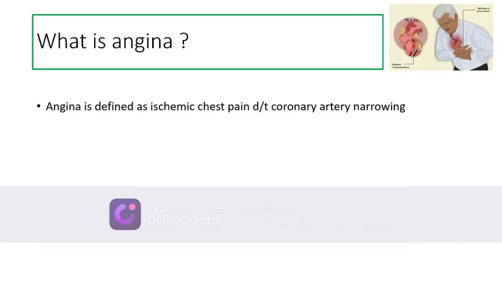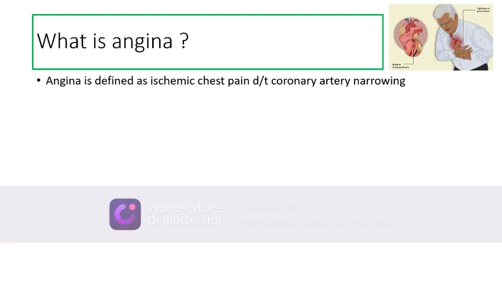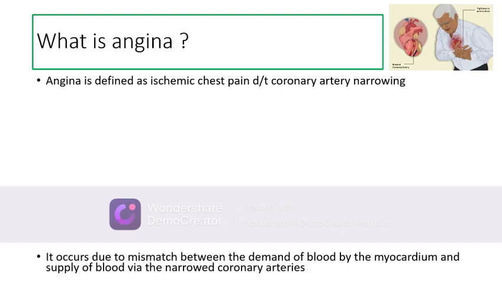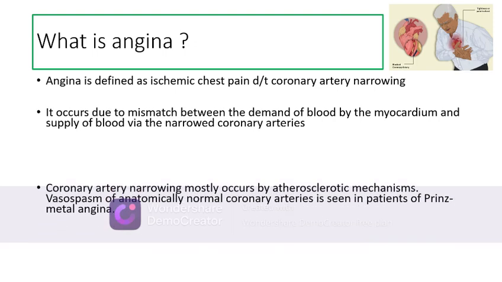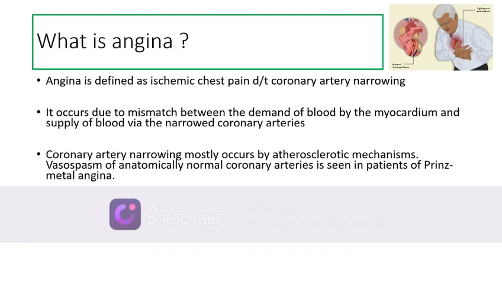So, what is angina? Angina is defined as ischemic chest pain that occurs due to narrowing of the coronary arteries. It occurs due to mismatch between the demand of blood by the myocardium and the supply of blood via the narrowed coronary arteries. Coronary artery narrowing mostly occurs due to atherosclerotic occlusion. However, vasospasm of anatomically normal coronary arteries is also seen in patients of Prinzmetal angina.